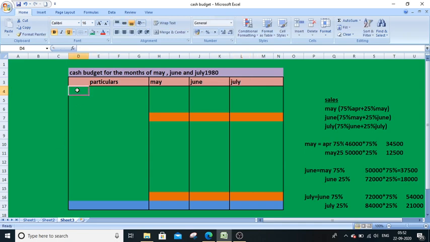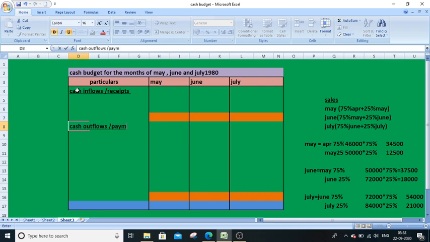First of all, the heading will be like this: cash inflows, or you can say receipts, anything. Okay, chalo. And then this is for payments or cash outflows. When you make payment, cash will be going out now.